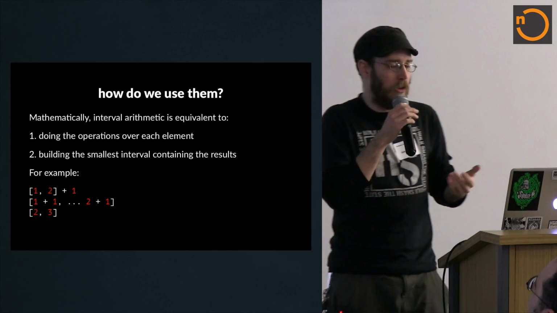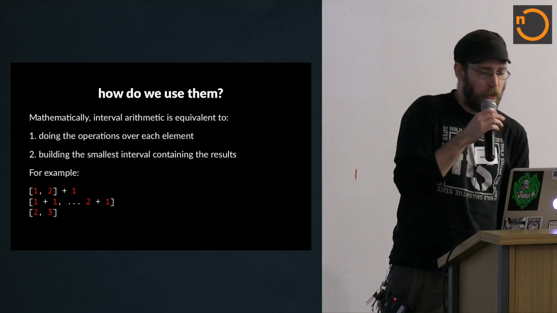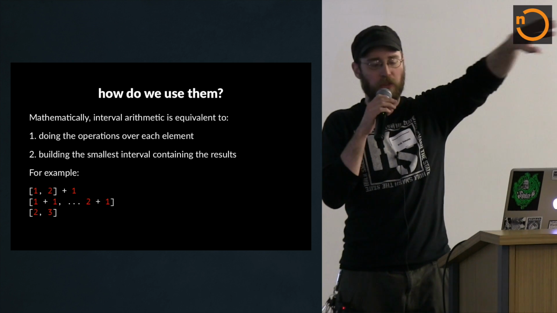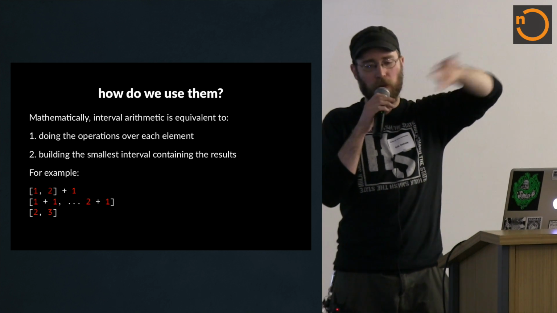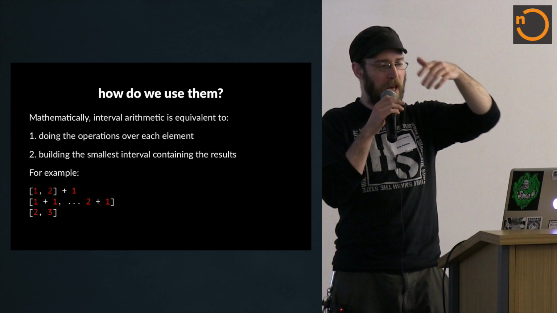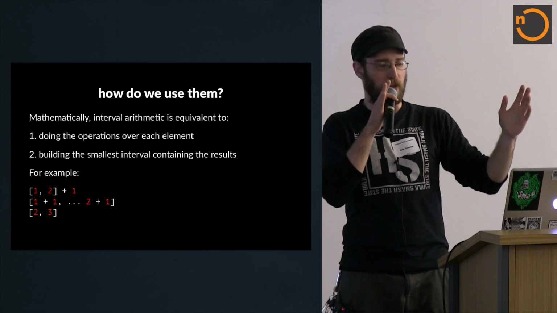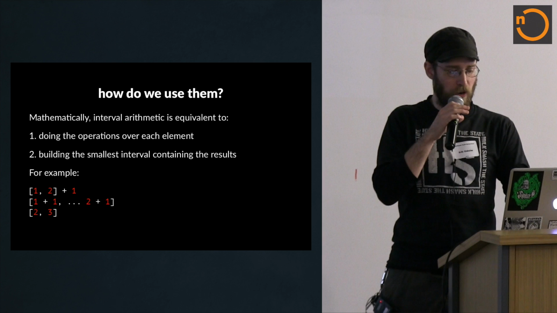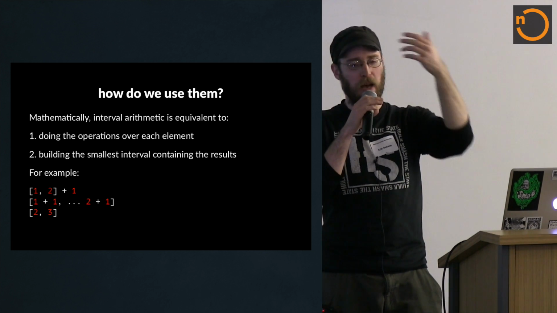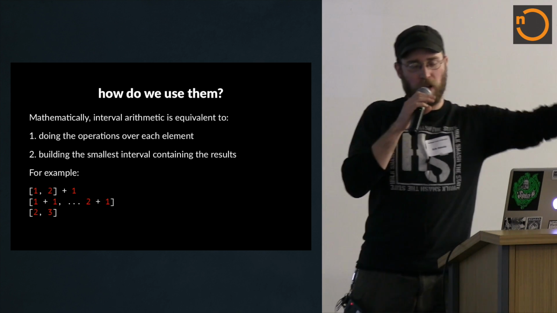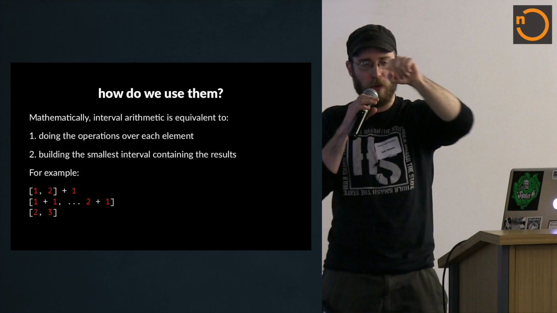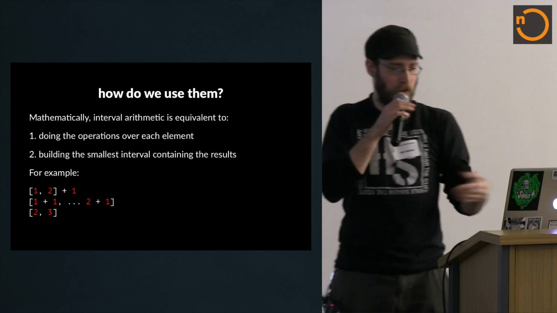So how do we use intervals to do arithmetic? The mathematical intuition here is that even though intervals have an infinite number of elements in them, this is math, so we can deal with infinity. The idea is you just do the operations for all the individual elements and then build the interval that contains all the results. For this example, I've got the interval 1 to 2, containing both 1 and 2, and I'm going to add 1 to it. If you imagine all the values having 1 added to them, it shifts the interval over. So from 1, 2, it goes to 2, 3.